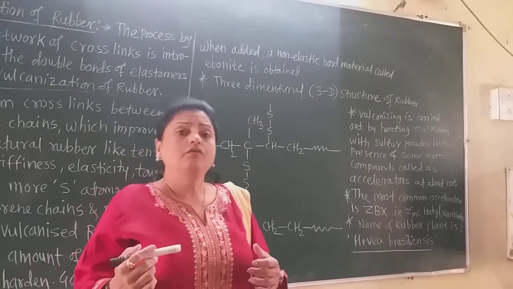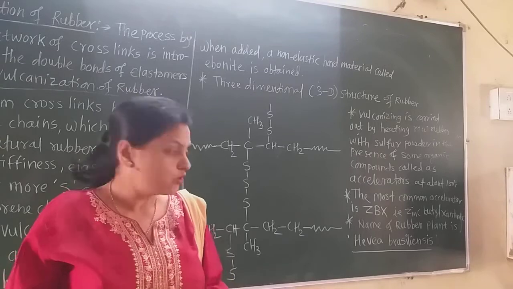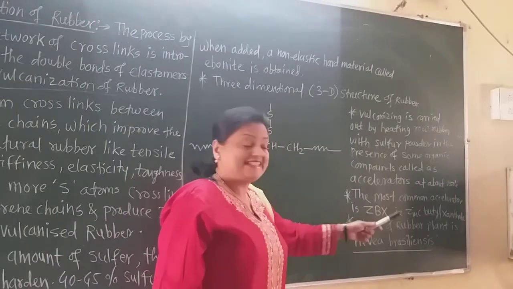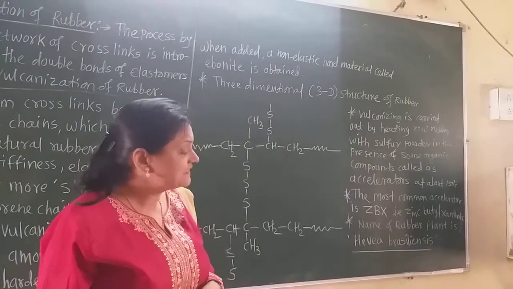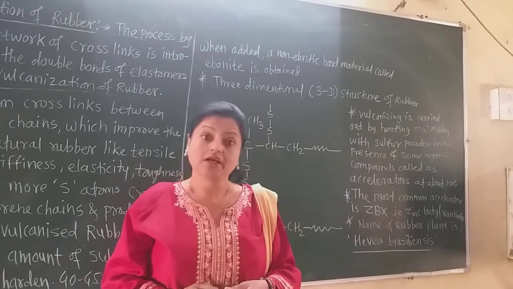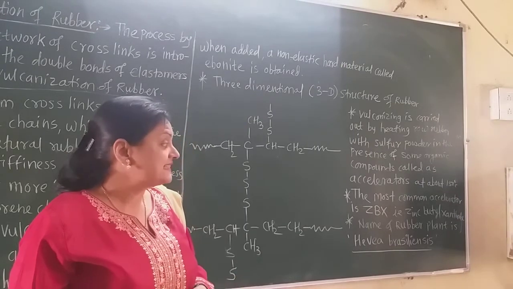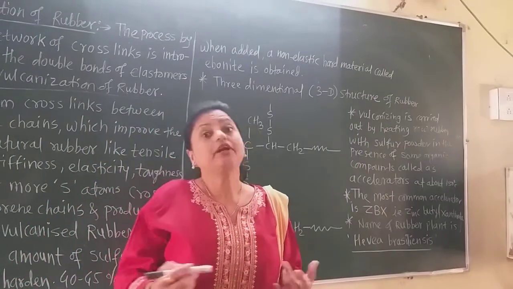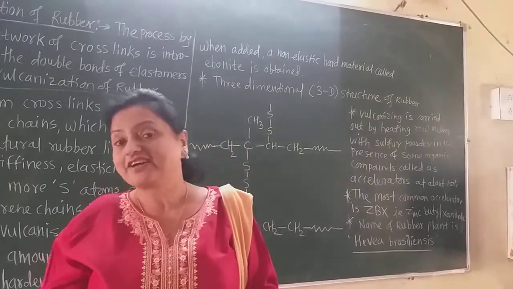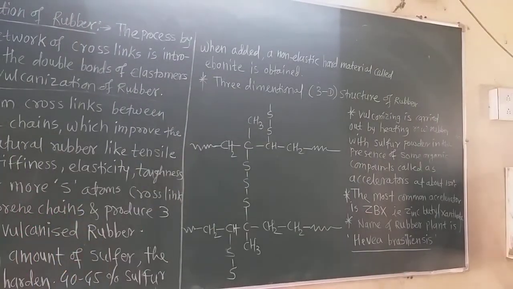Now which are these rubber plants? The scientific name of the rubber plant is Hevea brasiliensis. These Hevea brasiliensis plants are found in plenty on the banks of the Amazon river, and from the latex of this Hevea brasiliensis the natural rubber is at first synthesized, and that can then be converted into vulcanized rubber. Now this is about the vulcanization of rubber.